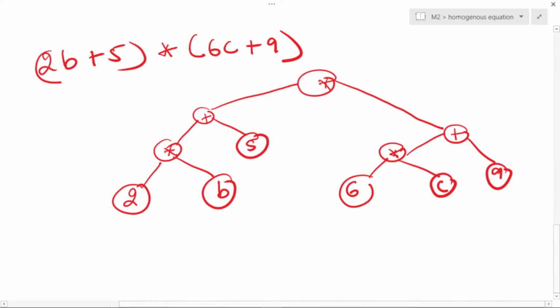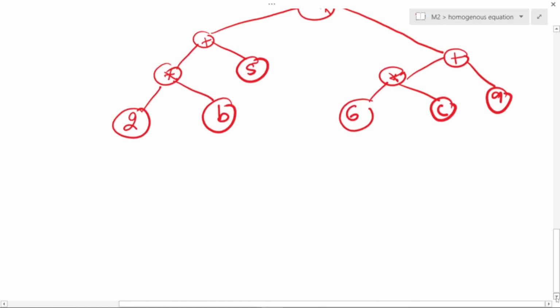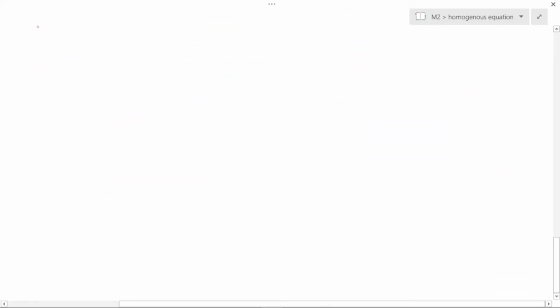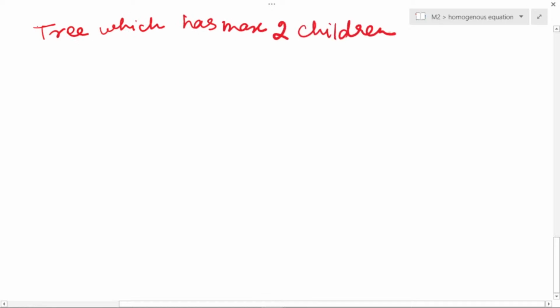Okay, fine. So the question from Atharva: binary tree and binary search tree. See, the definition of a binary tree simply can be any tree which has a maximum of 2 children. Now there is no restriction on how those children should be, whether less or higher. There is no such restriction. So any tree which has 2 maximum children, we are going to say that it's a binary tree.